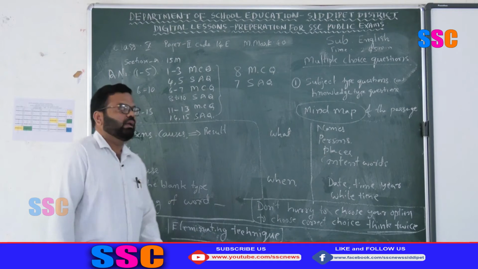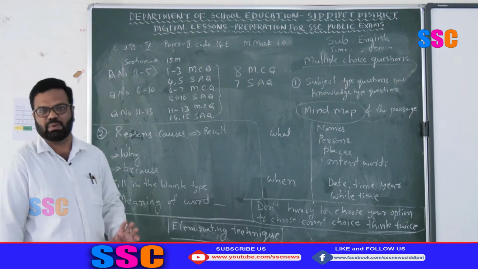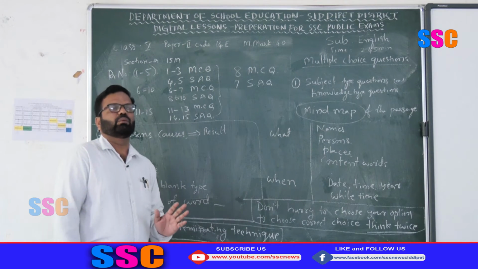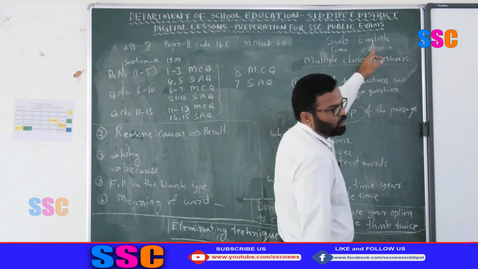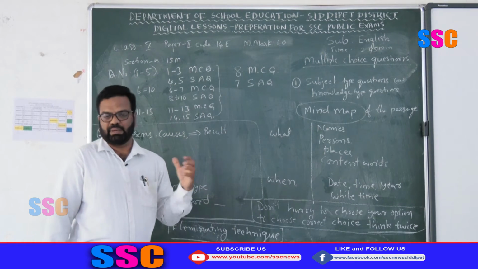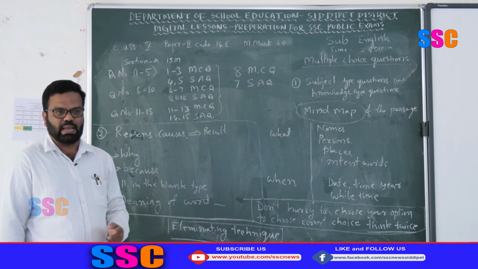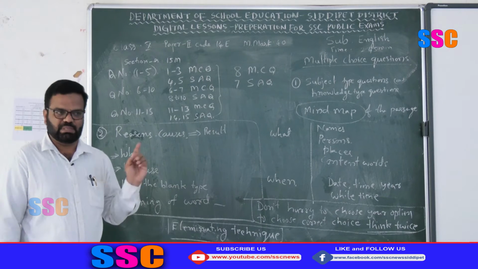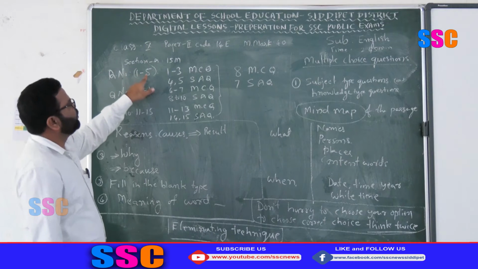Okay, let us see questions 1 to 5 in the first passage. In this first passage, not a single passage is given, but 2-3 small passages are given. What you have to do is, especially, we got 15 minutes more time compared to other subjects. Because we have a lengthy paper, it takes time to read the paper. That's why we have to read paper 2 or 3 times carefully, because you have not read these passages at all in your classrooms. Okay, let us see question number 1 to 5.